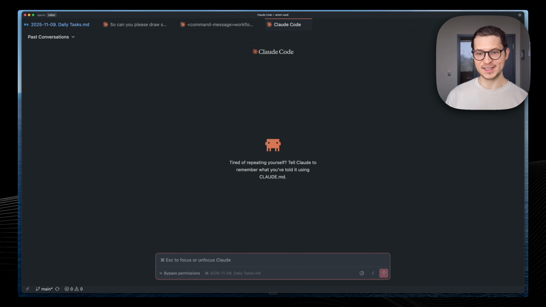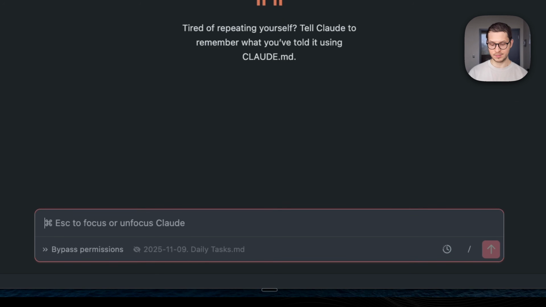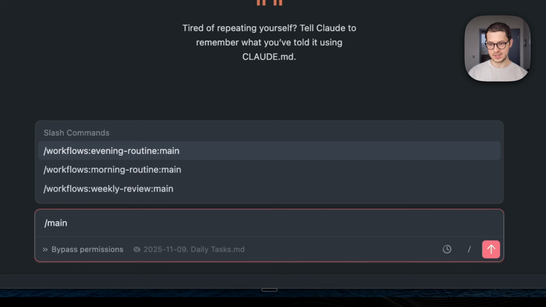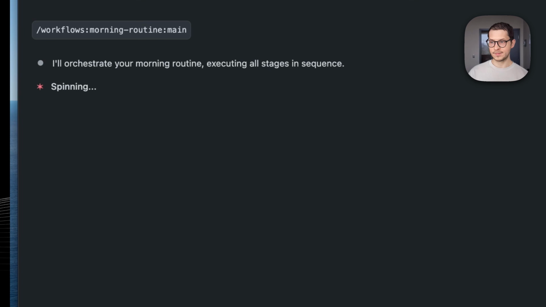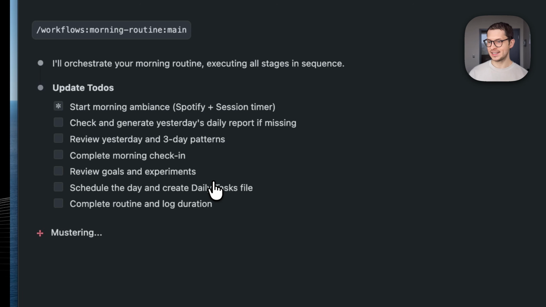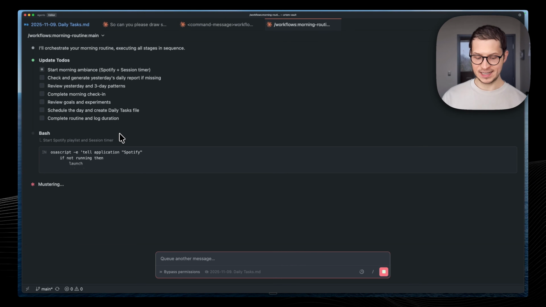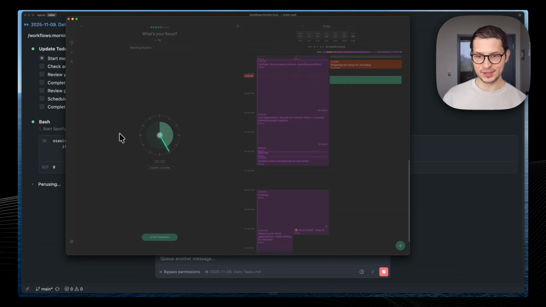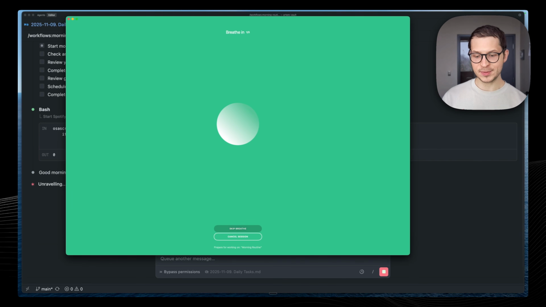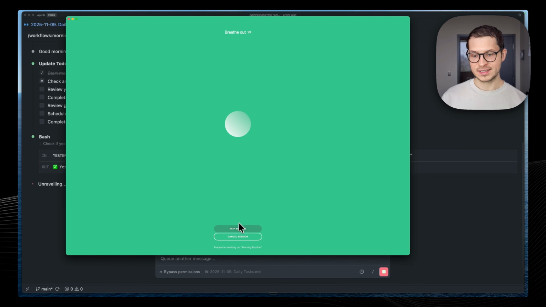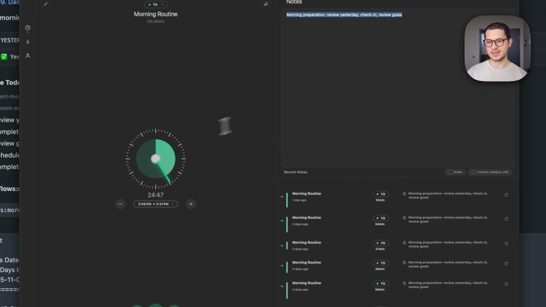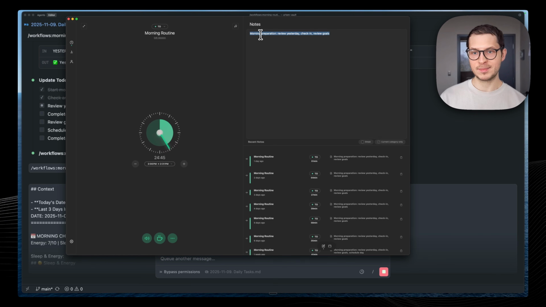All right, let's start. Here I have my Cursor open and I run Claude inside of it. I start my morning routine by running the main command for this workflow, which orchestrates all of the steps. Now, here you can see the agent start working. Actually, what it does, it opens my Spotify, right? And it opens my Pomodoro app. So it does a breathing exercise. What you see here is a Pomodoro timer where I can take my notes.